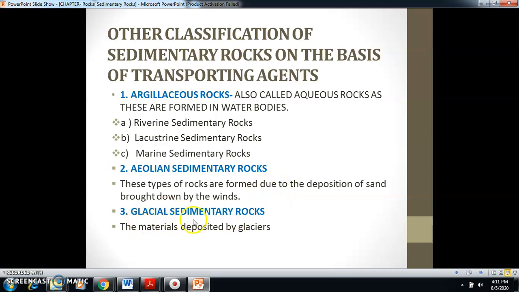Next is glacial sedimentary rocks. These rocks are formed when sediments are deposited by glaciers, and over a period of time that material gets cemented and compacted with each other, and in this way glacial sedimentary rocks are formed. The material, we can say sediments here, is also known as moraines, which are brought down by glaciers.